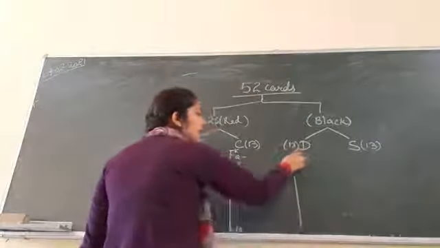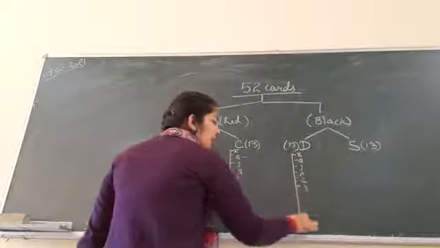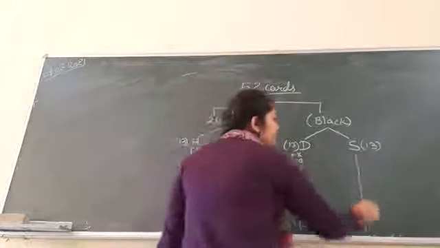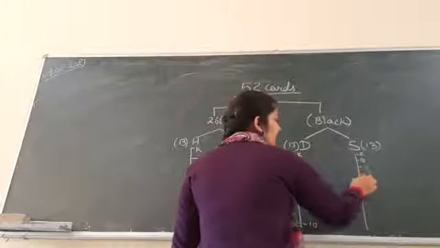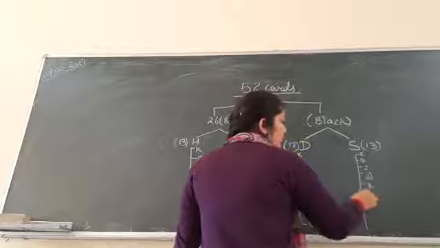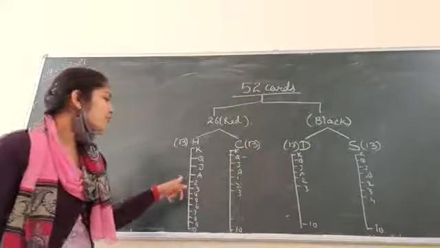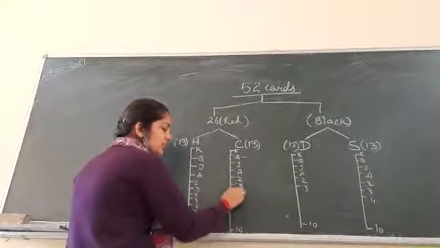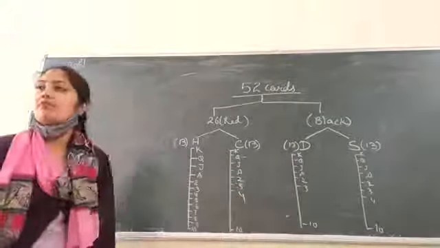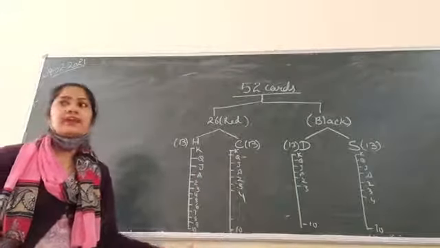Similarly in diamond and similarly in spade. Remember, you don't have 1. Here by mistake I've written 1. Your numbers start from 2 up to 10.